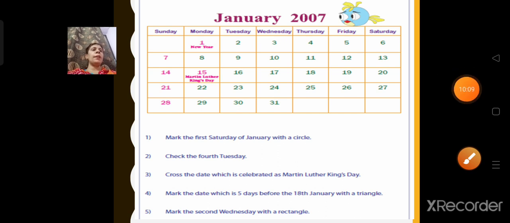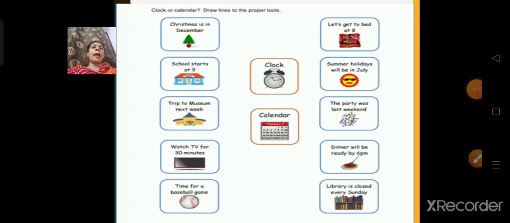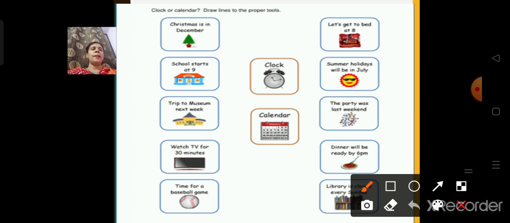Now we will move to the next one. Clock or calendar, draw lines to the proper tools. Now, children, Christmas is in December. How will you come to know, by clock or by calendar? Of course, by calendar. Calendar shows us that Christmas is in December. School starts at 9. So what shows that? Clock, because it's a time. Trip to museum next week. What shows that? We are going to mark it in the calendar.